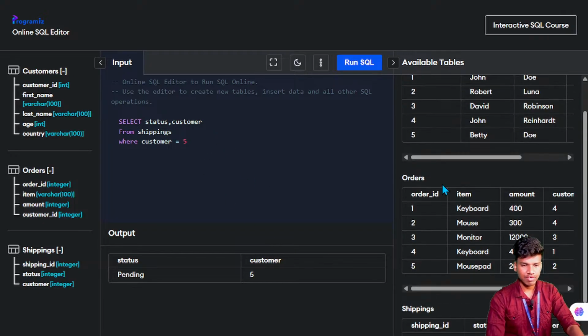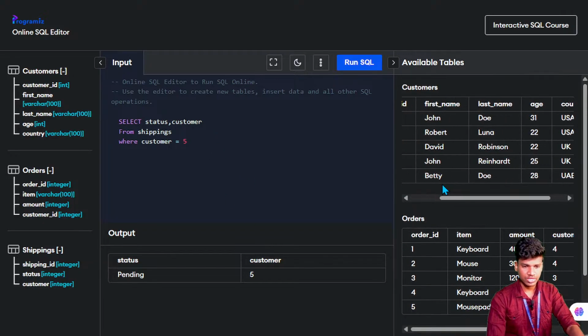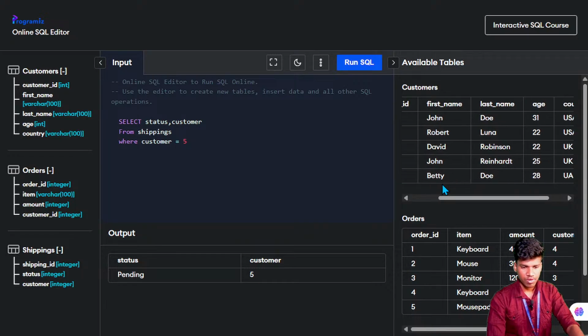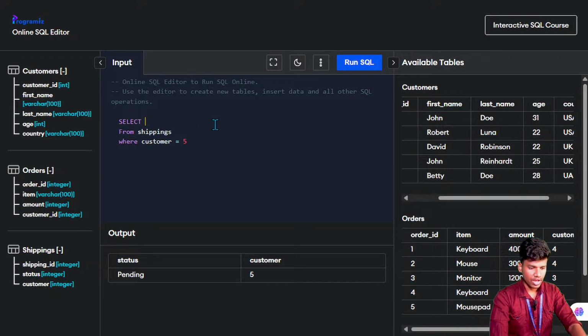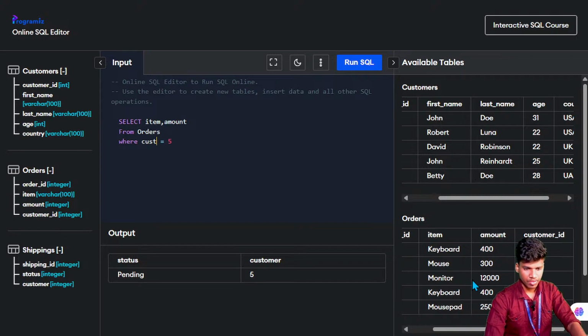Easy to understand. I will give another example that we can use. We can take the orders, which is easy to understand. So item, comma, amount. Here the names are from the orders. Here is the customer ID.